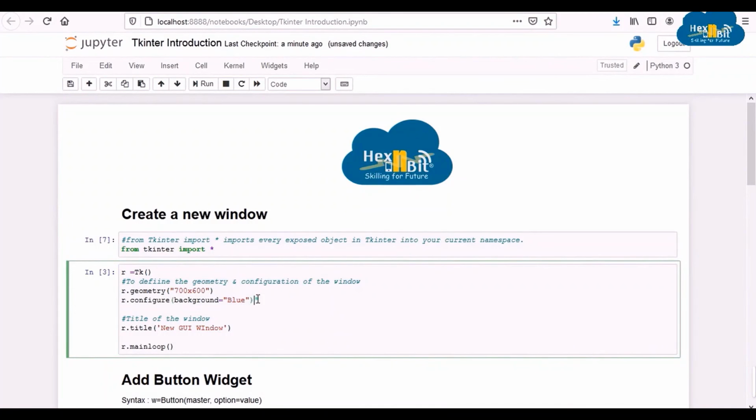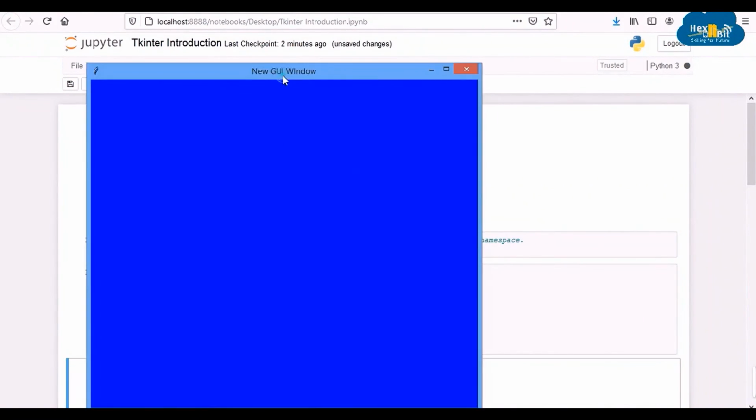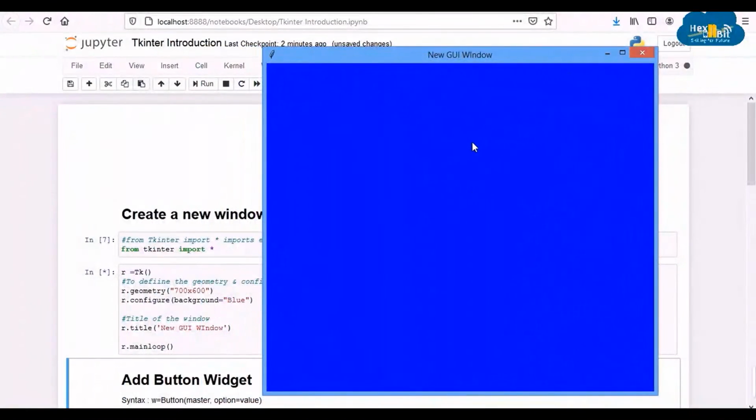This window needs to have a title. We can define the name by writing r.title, and within brackets you can write New GUI Window. You can select a suitable title. This title will be displayed at the topmost section of the window, which is also known as the title bar. In order to execute the created GUI, we will enter the main loop using the r.mainloop statement. So, as you can see, we have a new window where the background color is blue and the title is New GUI Window.